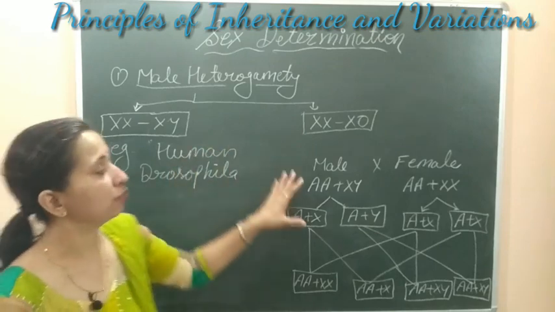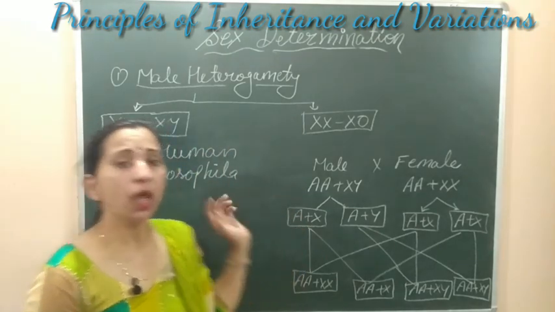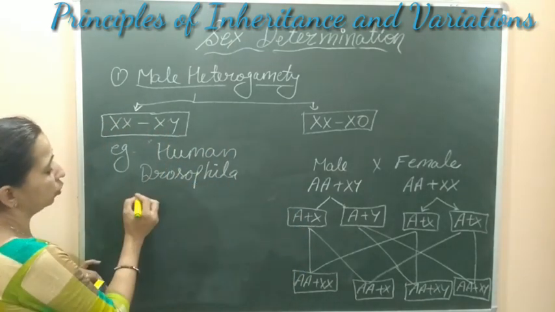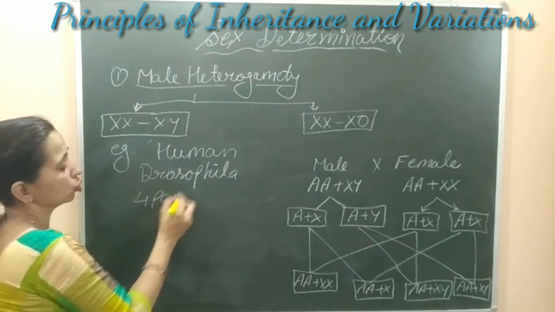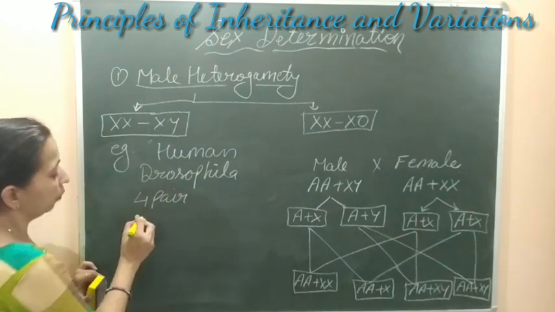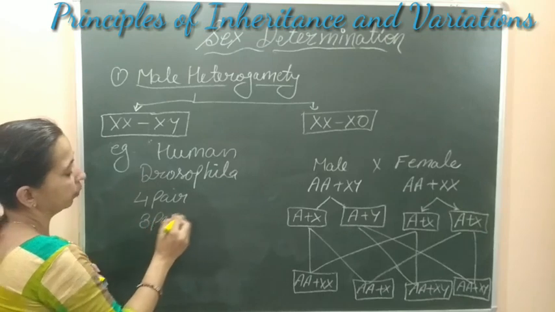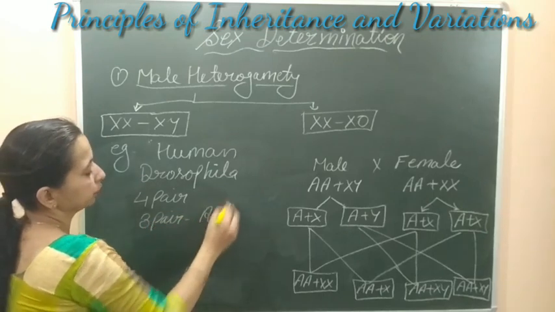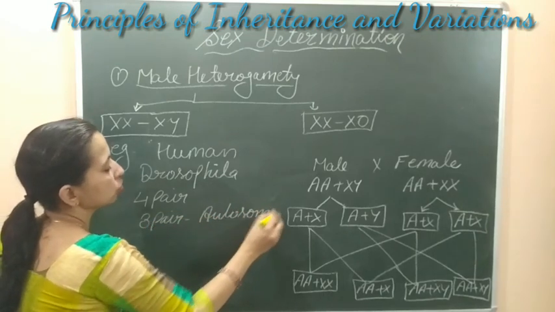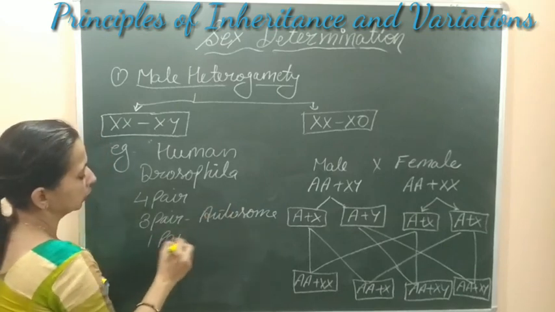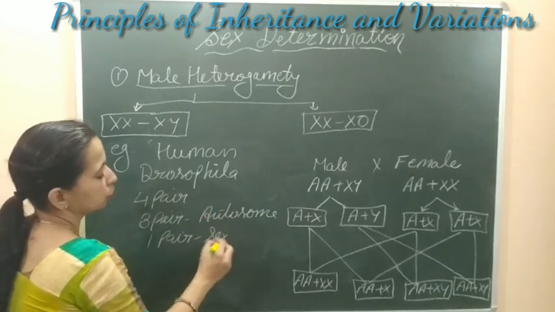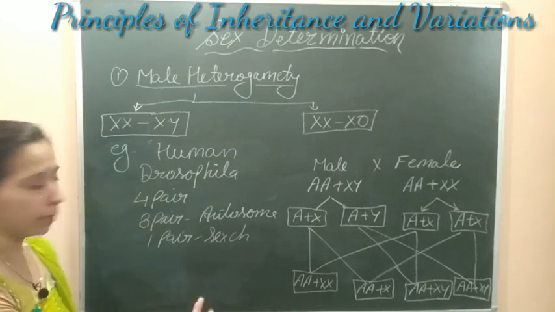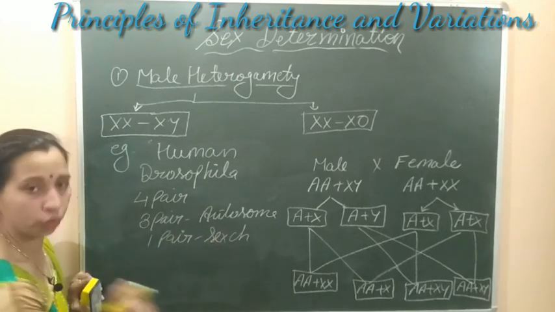In humans we have studied that there are 46 chromosomes, but in Drosophila we know that it has 4 pairs of chromosomes, out of which 3 pairs are autosomes and 1 pair is the sex chromosome.